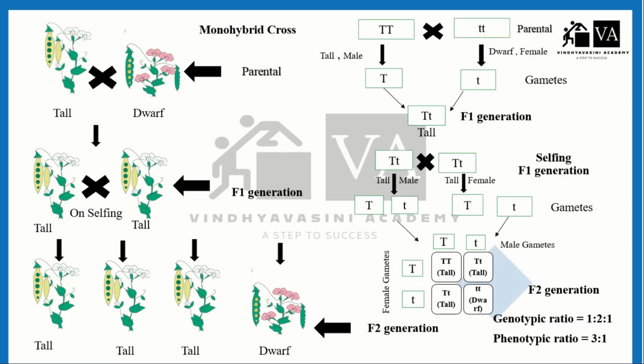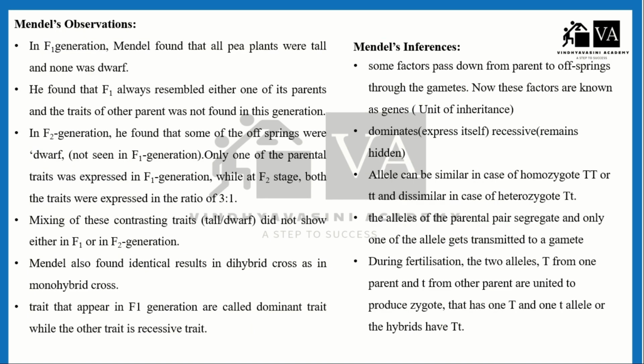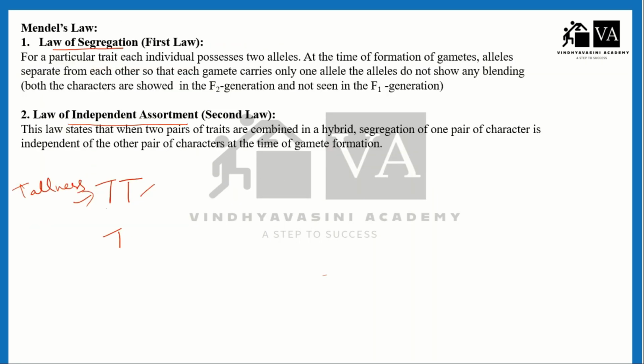At the time of formation of gametes, alleles separate from each other, so that each gamete carries only one allele.